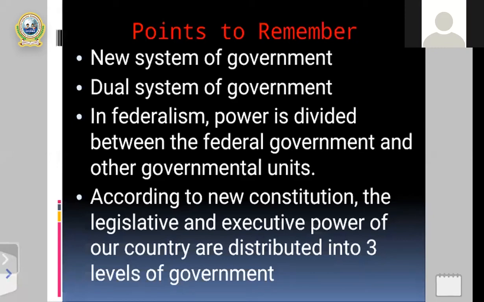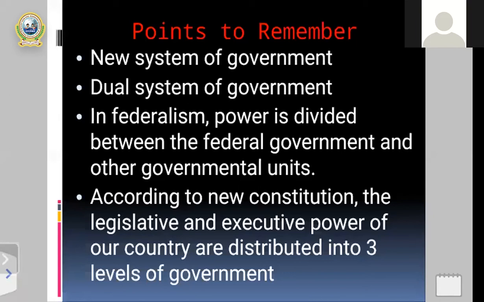All right, my dear students. Once again, you can see on the screen the next important point to clarify the concept of federalism. In the third point, in federalism, power is divided between the federal government and other governmental units.